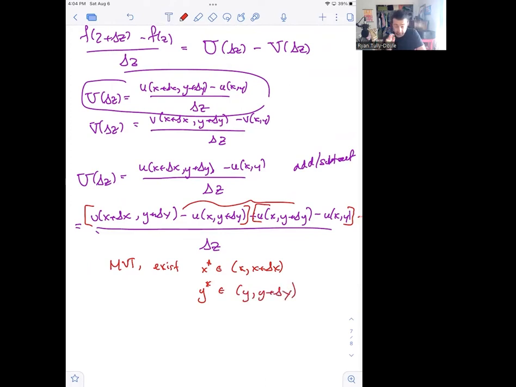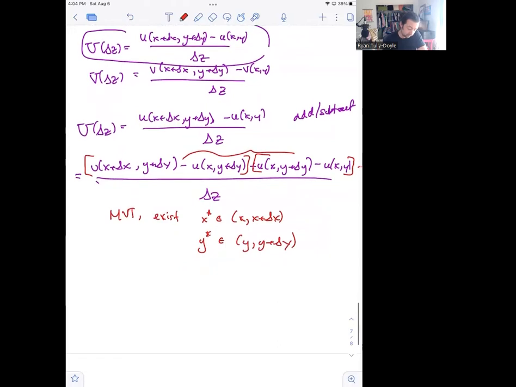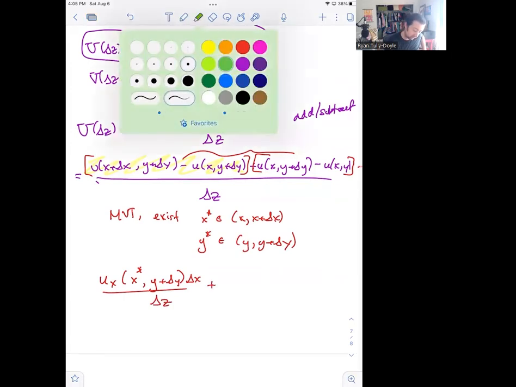So I'm setting up to invoke the mean value theorem here. This whole piece here can be replaced with u_x(x*, y + Δy), the point between x and x + Δx. I haven't changed the y variable, so it's still y + Δy. And then I have to do my b minus a term, so I have a Δx attached to it, all divided by Δz.